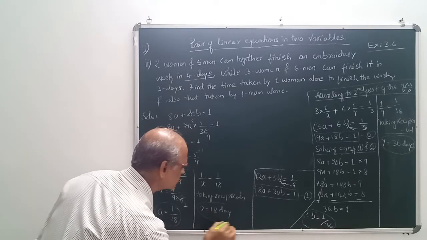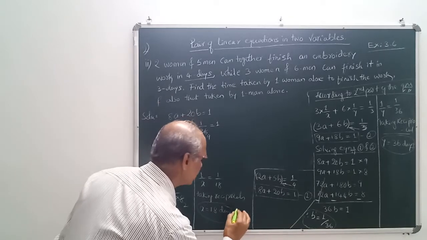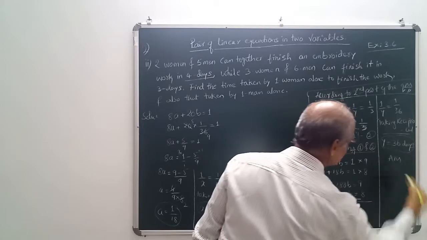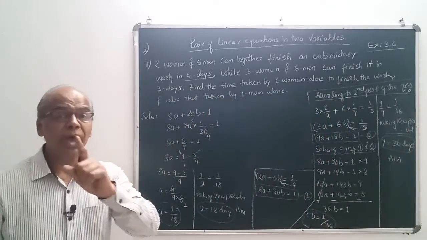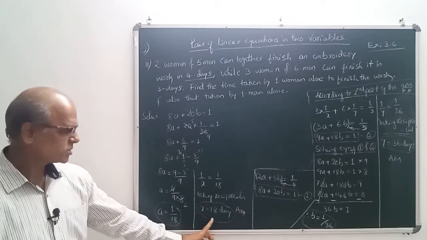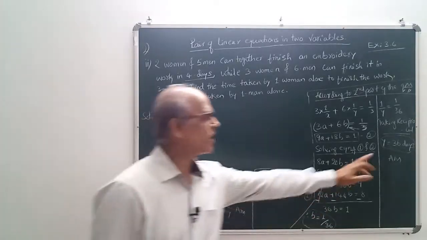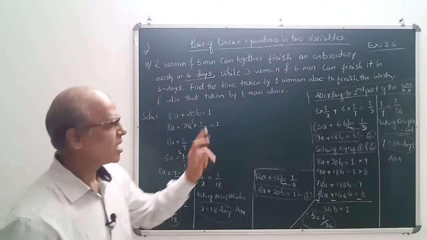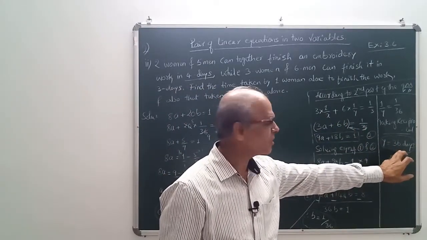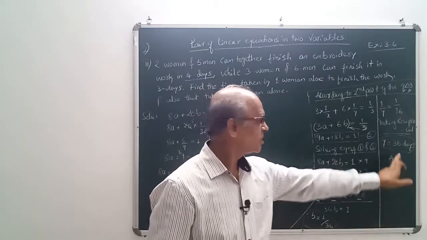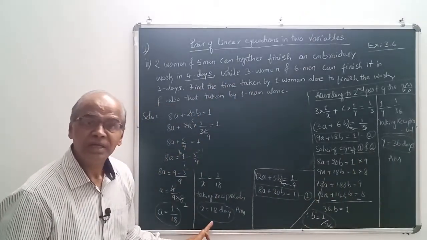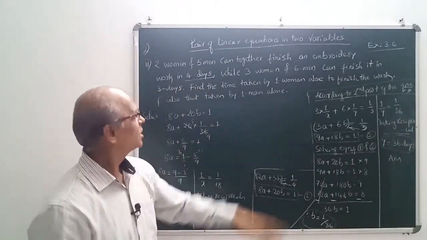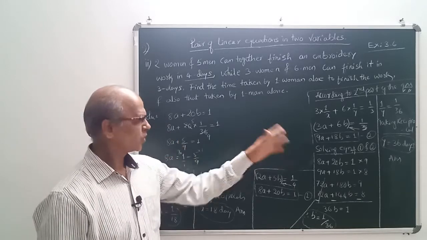What does x stand for? This is your first answer and this is your second answer. X stands for one woman and Y stands for one man. Understood? So one woman can finish the same quantity of work in 18 days and one man can finish the same quantity of work in 36 days. You see here, man, woman, 18 days, exactly double the time the man takes. Understood? I will go for the third one now. Please make a note of it.